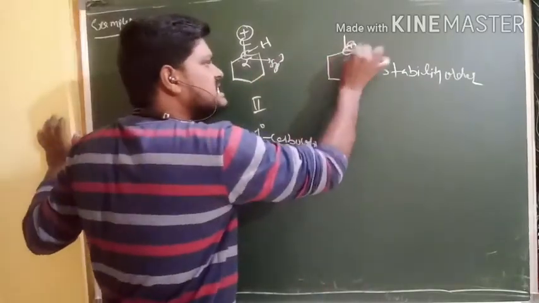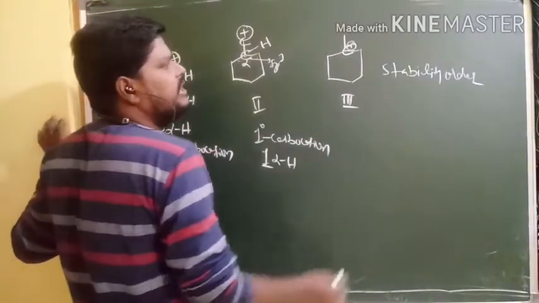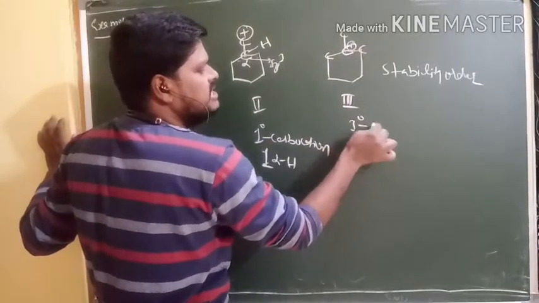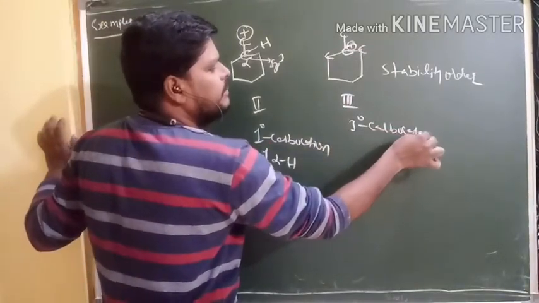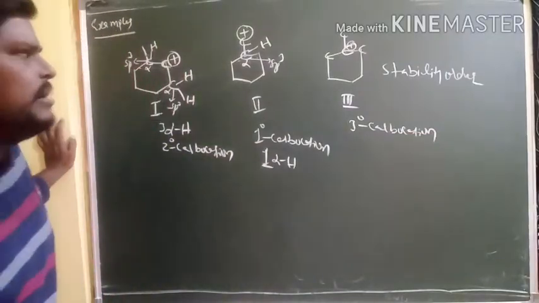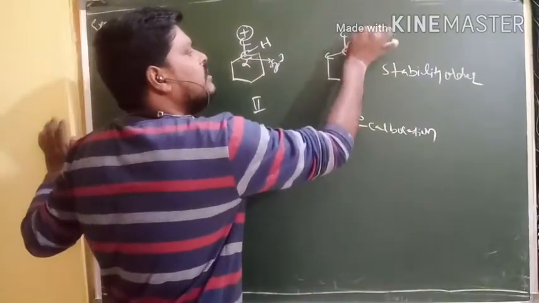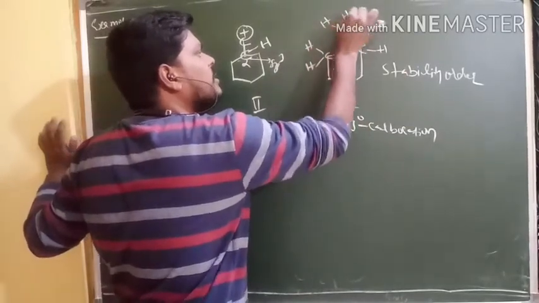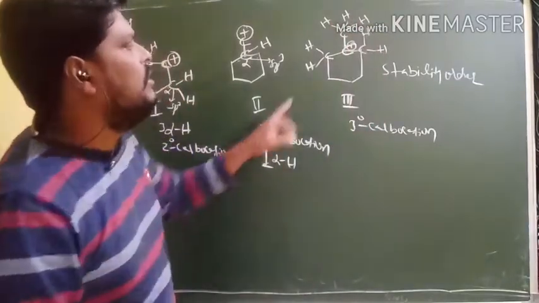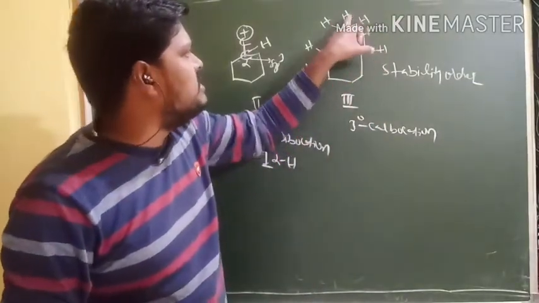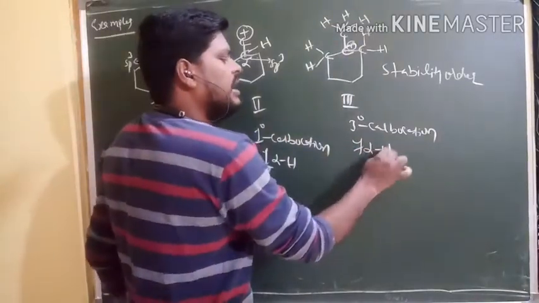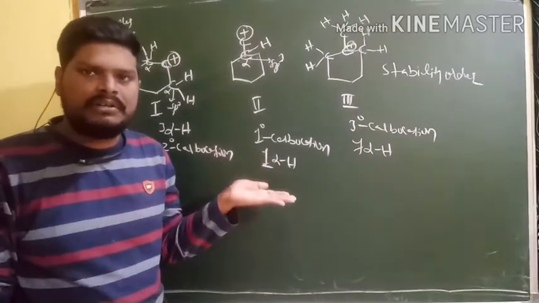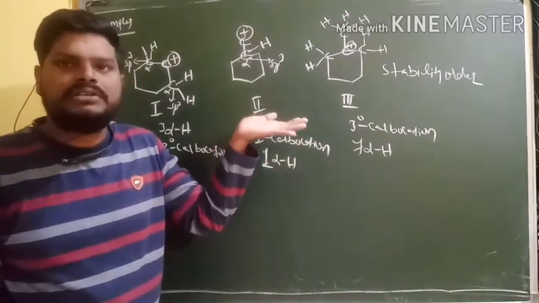Now here, this carbon acts as the carbocation. This carbon is connected with 1, 2 and 3. That's why this acts as a tertiary carbocation. Right, tertiary carbocation. And this carbon has two hydrogens, and this carbon has three hydrogens. Yes or no? 1, 2, 3, 4, 5, 6, 7. Total 7 alpha hydrogens are there. So I told you already in the first example, more number of alpha hydrogens, more hyperconjugation, more stability.